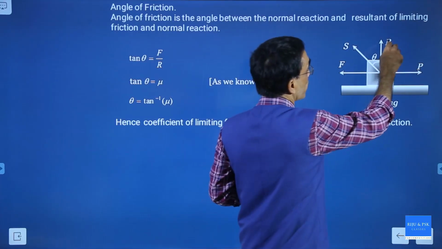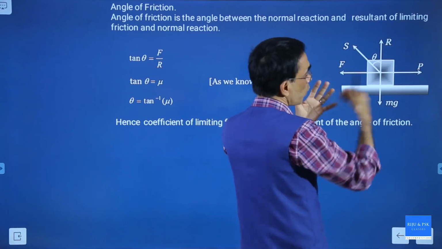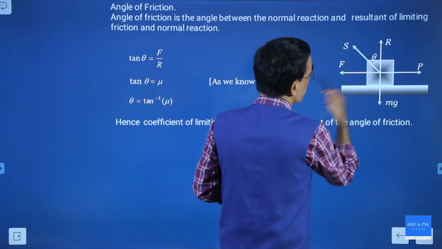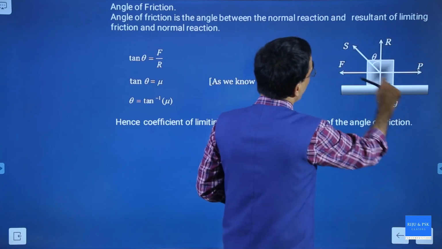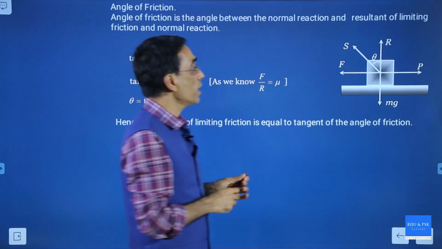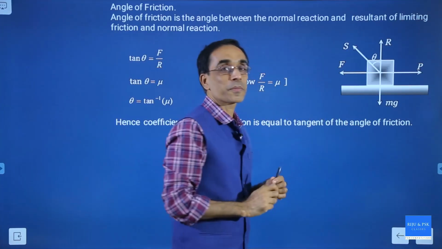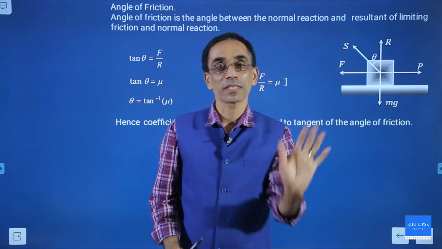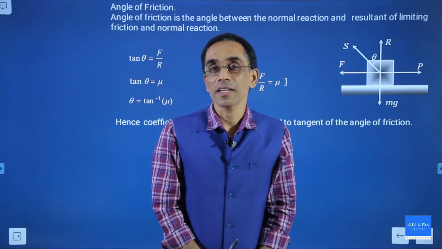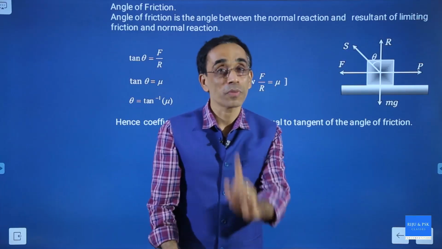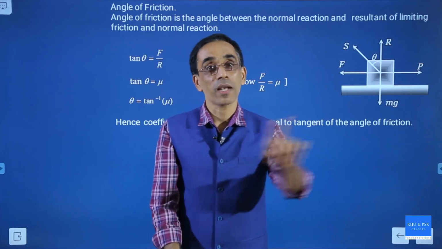This is known as the normal reaction, which can be written as R or N as you like. And this one is the static friction opposing the motion, and this has the maximum value of static friction. It is called the limiting friction. You should know the definitions of normal reaction and friction. Normal reaction is the contact force perpendicular to the surface. And friction is the contact force parallel to the surface.